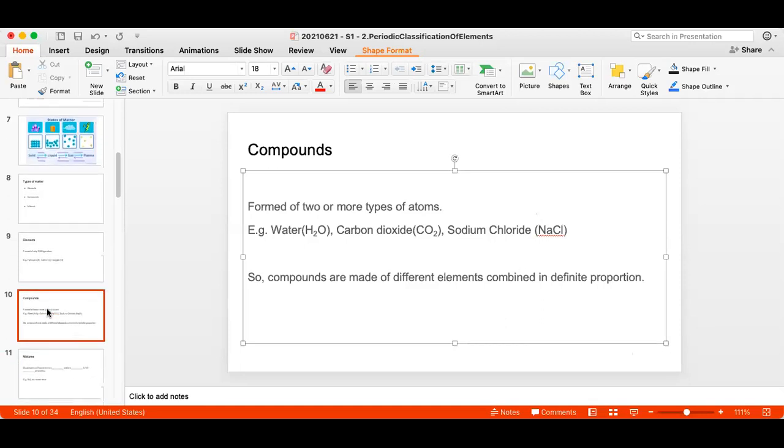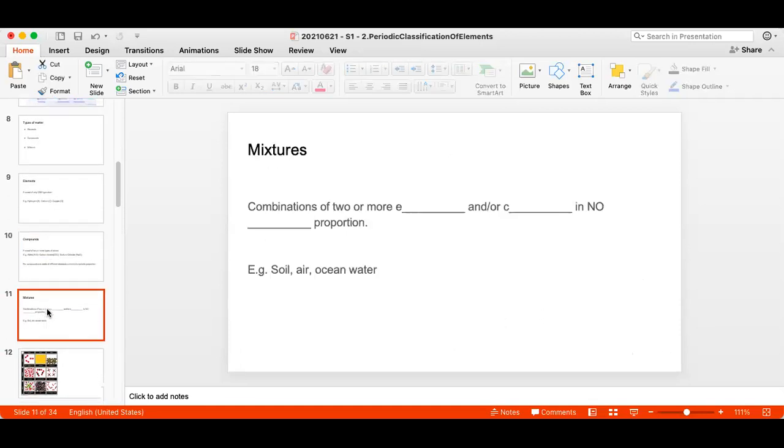After we have understood elements and compounds, then comes the point of mixtures. Once again, let us try to understand using the same concept of atoms. Each element is made up of only one kind of atom. Each compound is made up of two or more kinds of atoms. So what are mixtures?